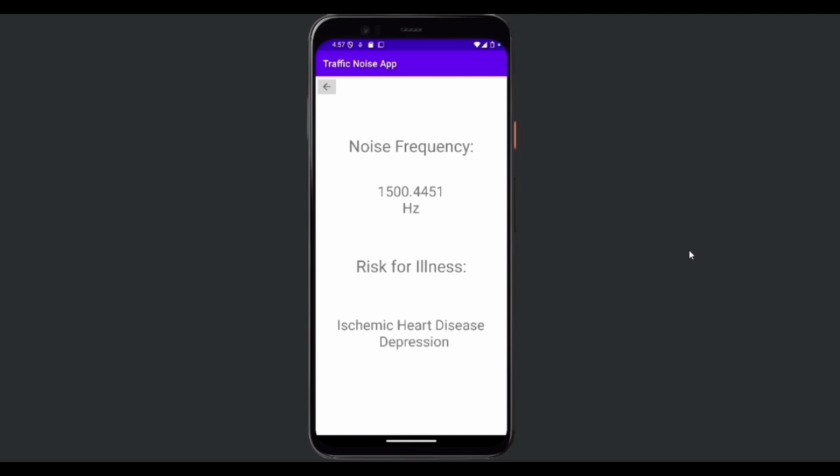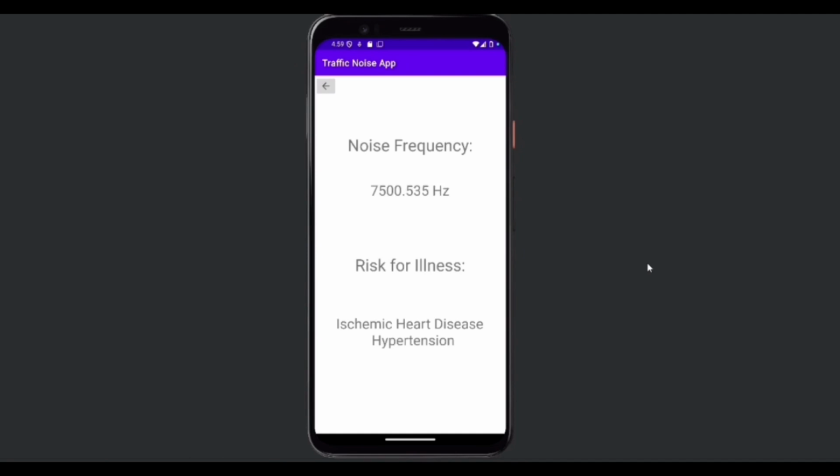When I play the 1500 Hz audio, the screen shows a value around the frequencies that we expect and informs me that this frequency poses risks for ischemic heart disease and depression, which is correct based on the ranges that we are testing for. When I play the 7500 Hz audio, the screen informs me that there is adverse risk for ischemic heart disease and hypertension, which is also correct based on the ranges that we are testing for.